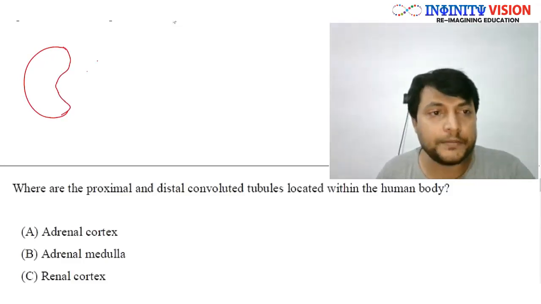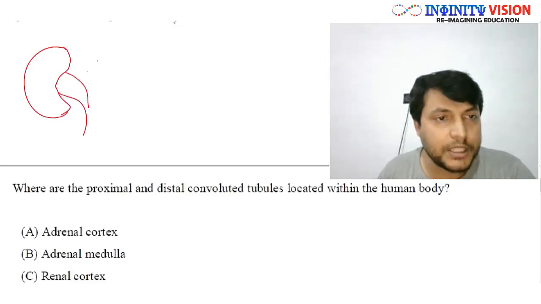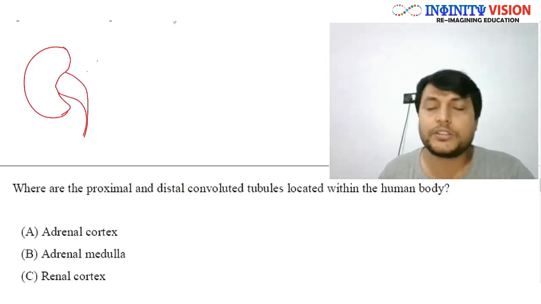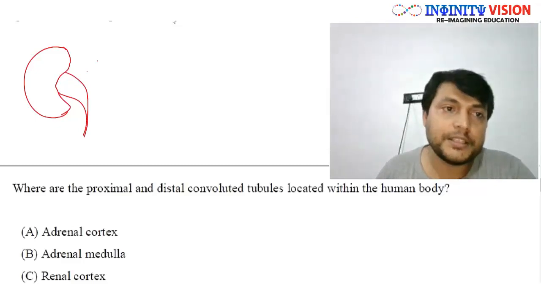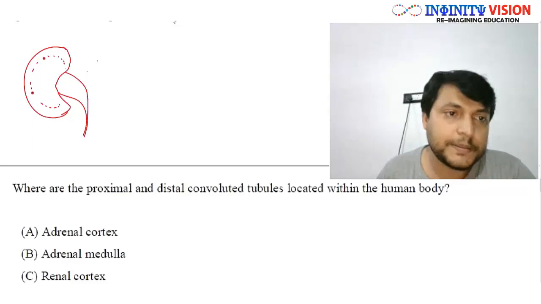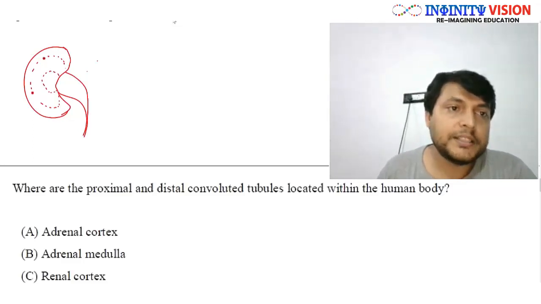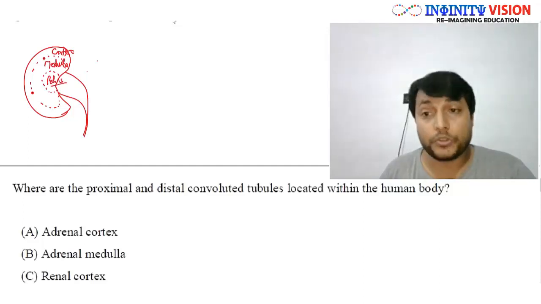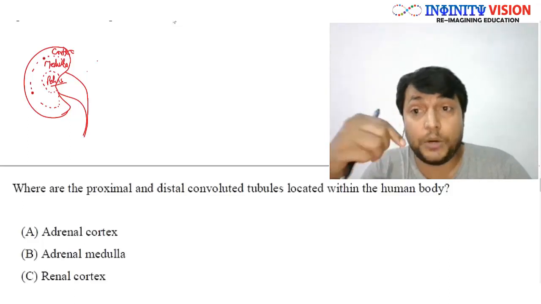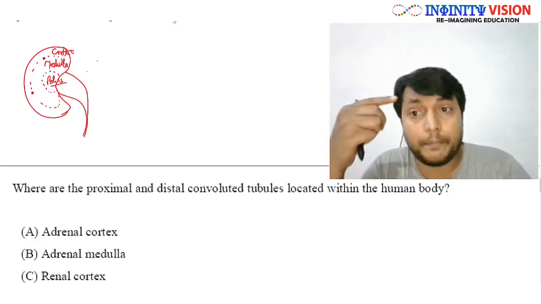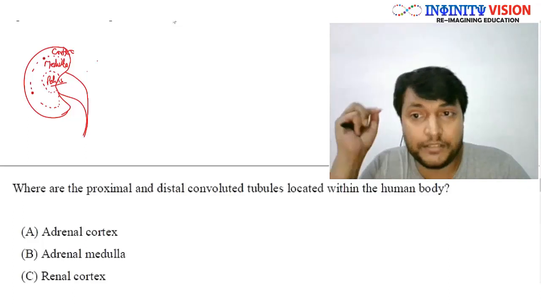It is a bean shaped organ with a ureter coming out from here, which goes and attaches to the urinary bladder. Now, the kidney is divided into 3 areas. This is called cortex, this is called medulla, and this is called pelvis. So kidney is divided into 3 parts: outermost cortex, middle medulla, and innermost is pelvis.